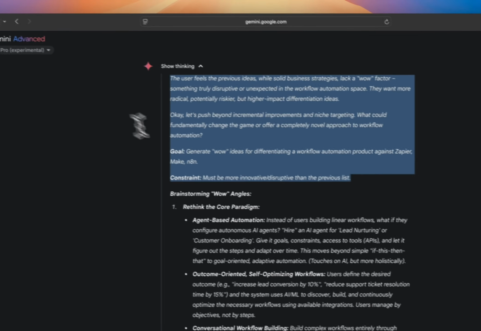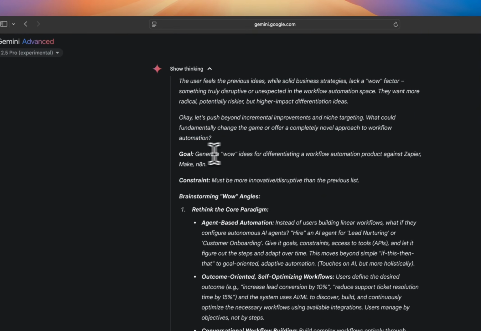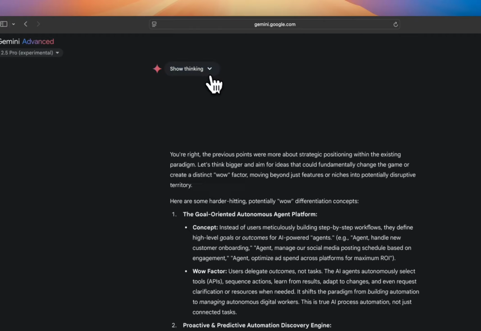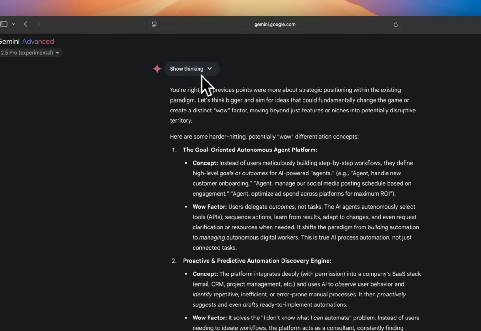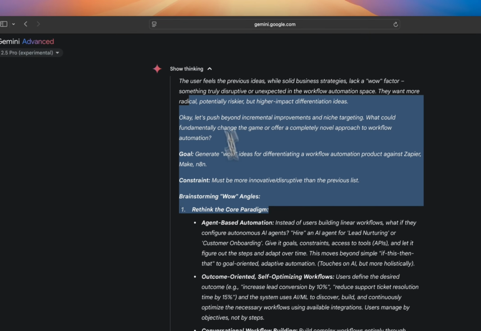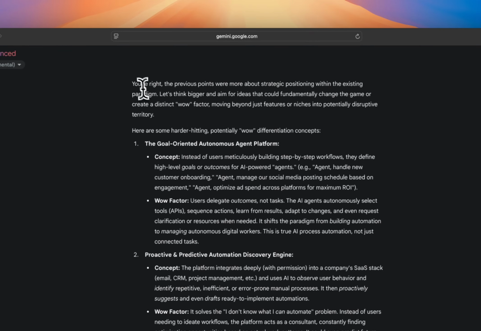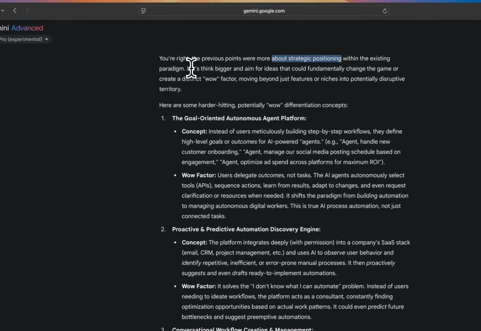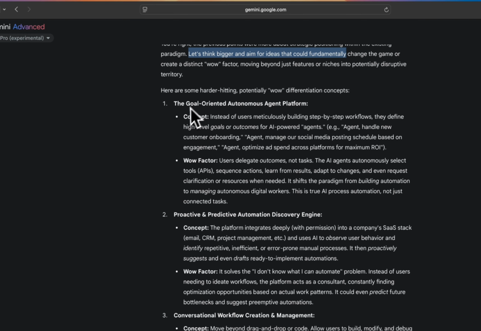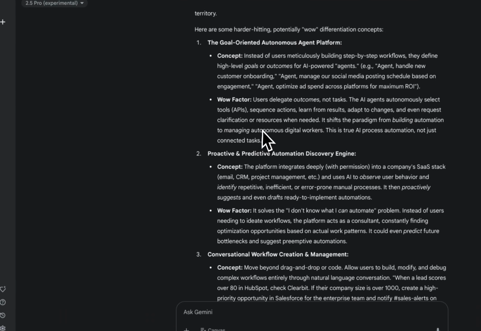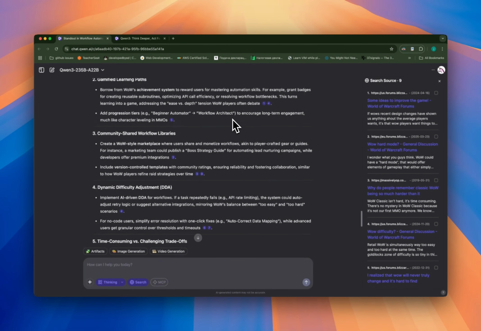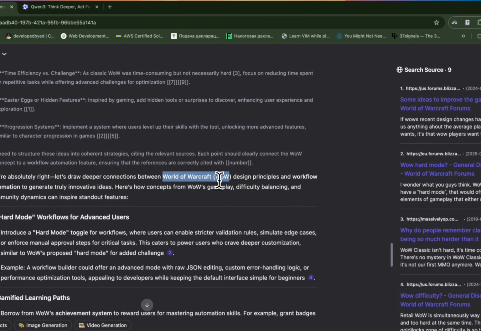Okay, see the Google way. I think it's not even about the model, rather than the prompting. The way Google thinks is very structured, goal oriented type of thinking, I think. So let's see. Okay. Strategic positioning within existing paradigm, let's think bigger, blah, blah, blah. Okay, so wow factor. Yeah, that's what I meant. Wow factor. Again, what the heck happened here? What the heck is this guy thinking about?